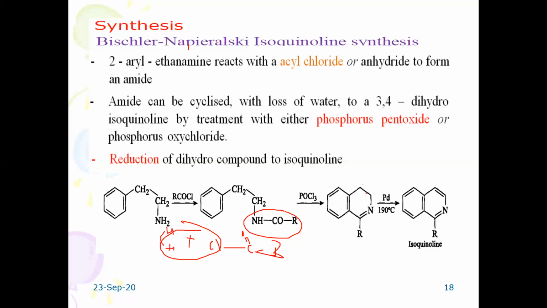3,4-dihydroisoquinoline. 3,4-dihydro, 1, 2, 3, 4. Here there is no double bond. Dihydro means hydrogen added here. Soon after reduction with palladium catalyst at 190 degrees centigrade, you will get an isoquinoline derivative.